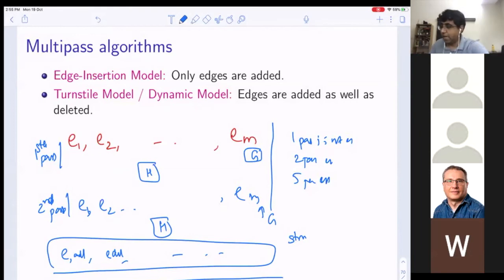Some people have studied the case where all I guarantee is that at the end the same graph comes. Generally, algorithms are permutation invariant, they do not depend on the permutation. So irrespective of what permutation they come in, if you're able to guarantee that at the end the graph remains the same, then we are able to work.